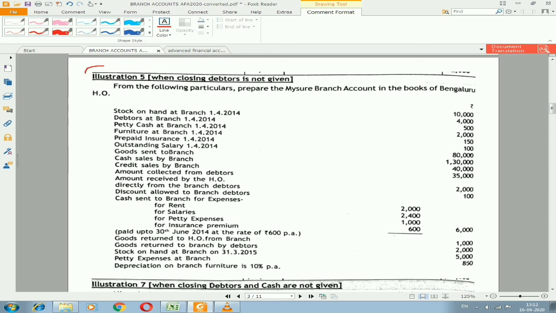I'll give you one more illustration to solve. So you need to solve this problem, and if you have any doubts, please mention them in the comment section. So in illustration number 5, you need to change one piece of information. You can see that the insurance premium is paid up to 30th June 2014 at the rate of 600 per annum. So that is not 30th June 2014. Make a change, that is 30th June 2015. So this problem is similar to what we have done in this video.